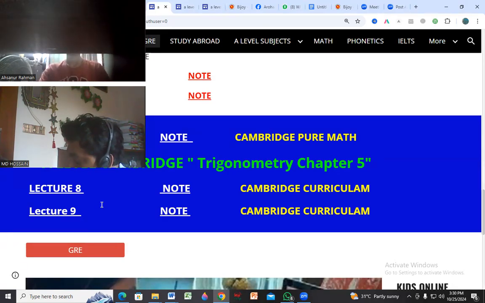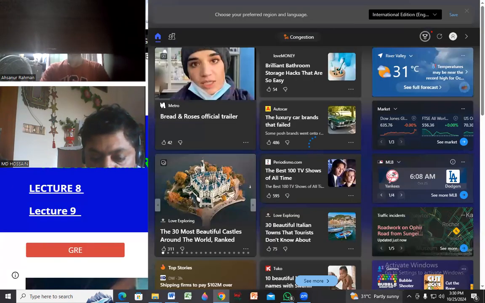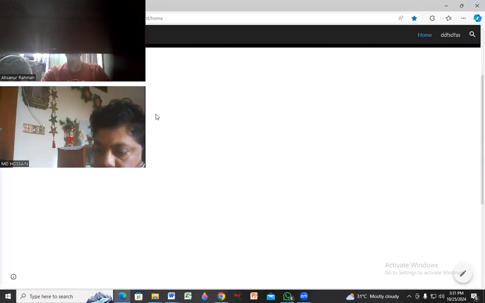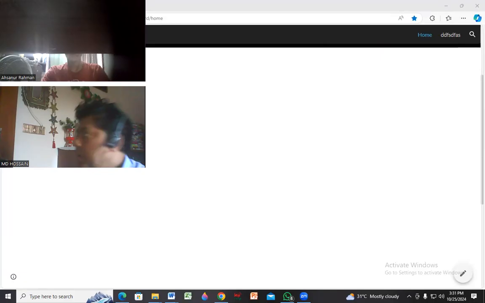Now we are going to start our class for trigonometry. The question that we are going to discuss right now is very, very important for the final exam. So be careful and try to understand clearly. This is our book, so we are going to start right here. The first question is: express the equation 3 cos theta equal to tan theta as a quadratic equation in sin theta.